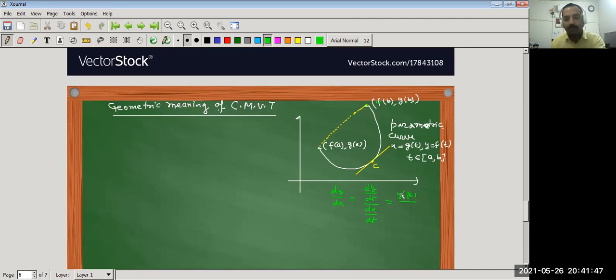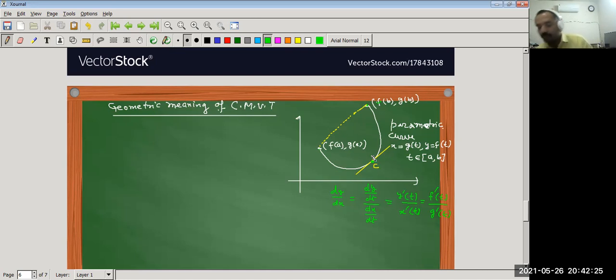So this is equal to y dash t divided by x dash t. And what is y? y is equal to f(t), so this is f dash t, and x is equal to g(t), so it is g dash t. So this is the slope. So at this point we get the slope of tangent, that is f dash t upon g dash t. Now when we put t equal to c, it is f dash c upon g dash c.